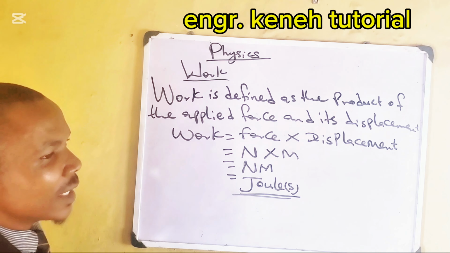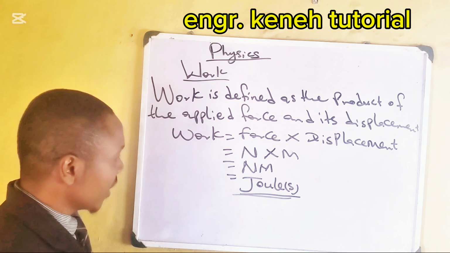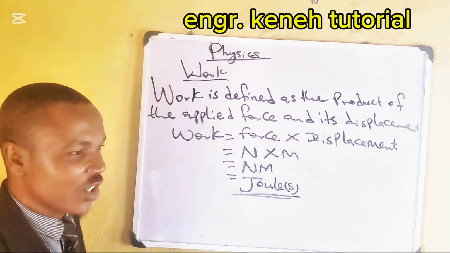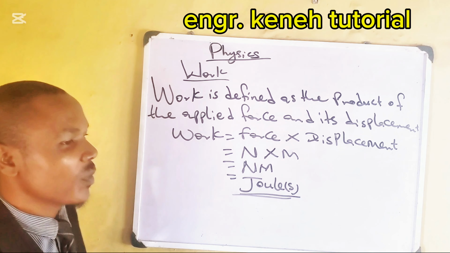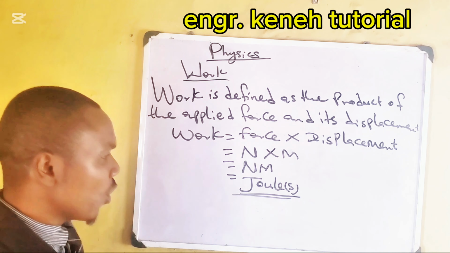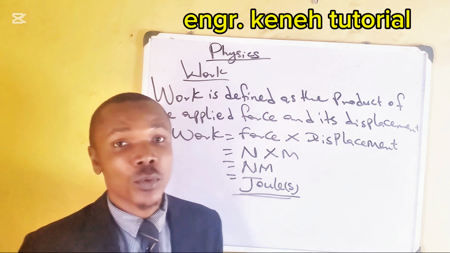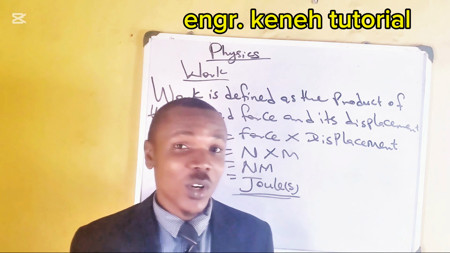All right. And the unit of work is Newton meters, and generally we call it Joules. So if you're asked what is the unit of work, the unit of work is Joule. And for you to calculate it, it should be force times displacement. Follow me. Let me solve an example to show you how to apply this formula so you know how to calculate your work. Let's go.